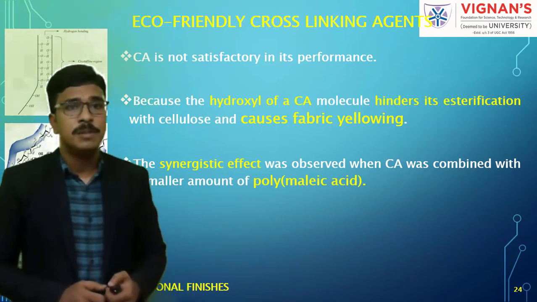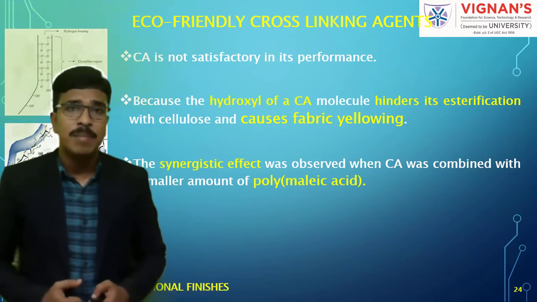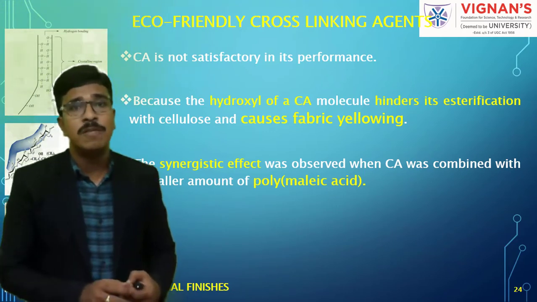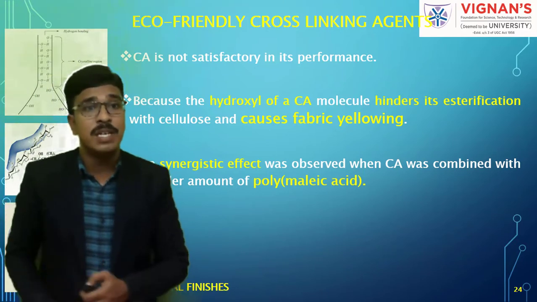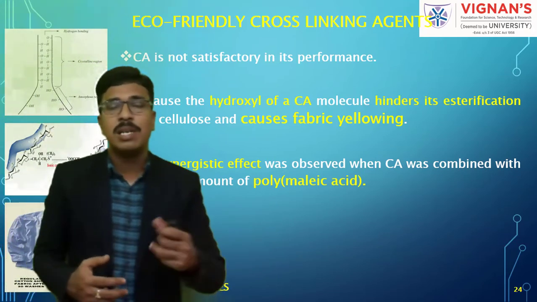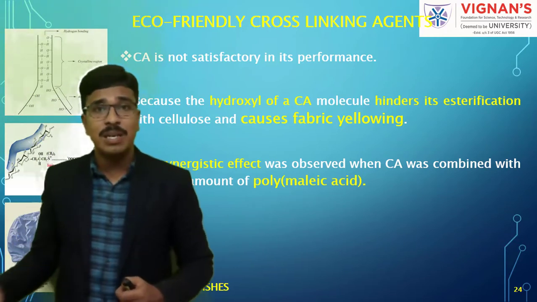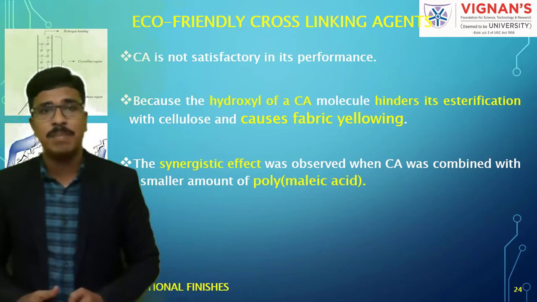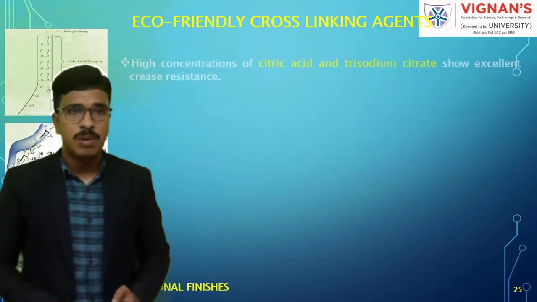And also sometimes the final finished fabric may cause fabric yellowing, because the hydroxyl of the citric acid molecules hinders its esterification with cellulose. Sometimes we expect the carboxylic acid, that is COOH, to make an ester group with the ROH group in cellulose. So sometimes if it doesn't happen, it results in fabric yellowing. Understand?